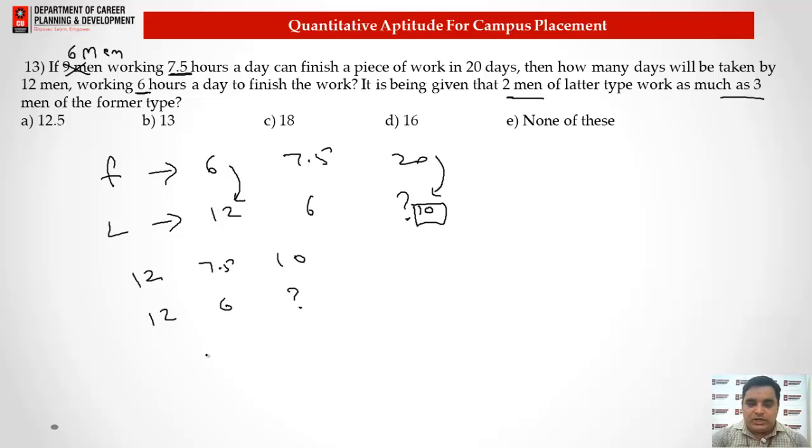So now what we need to understand here is the ratio between them. If we cancel out, the ratio is 5:4, so here we get the ratio as 4:5. So 4:5 gives us the answer as 12.5. Option A will be the correct answer for this question. So basically in this type of question, firstly we need to equate the efficiency by taking the number of men in common values, and then we can take the ratio of the number of days as per the ratio of the time taken by them. Right answer is option A for this question.